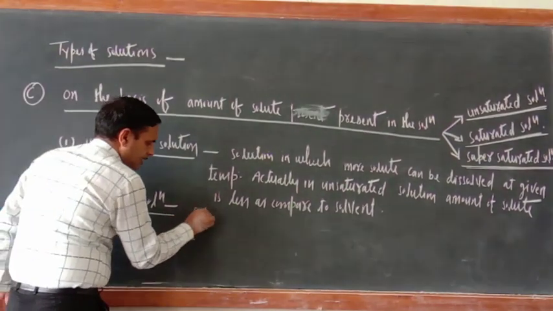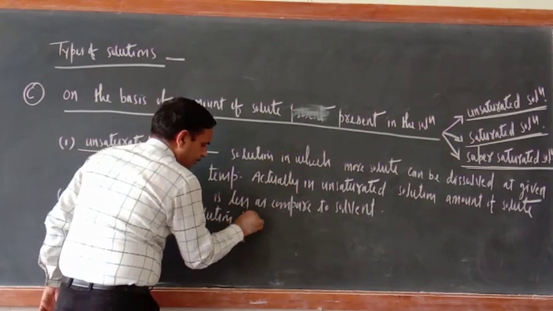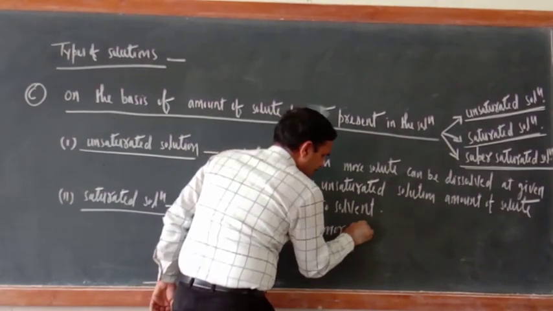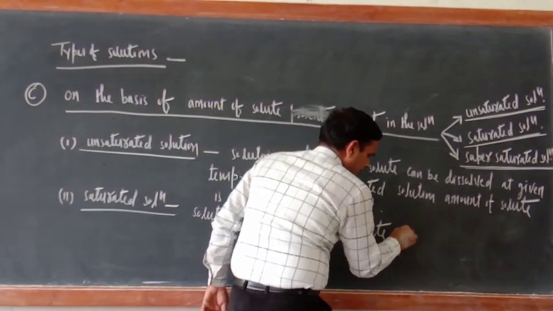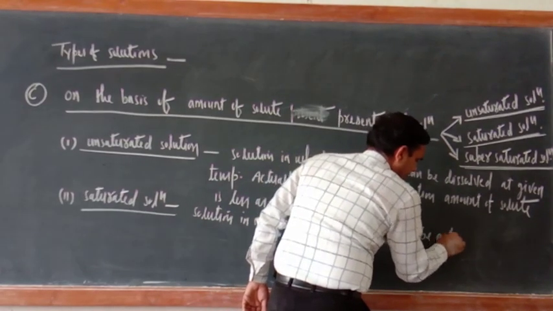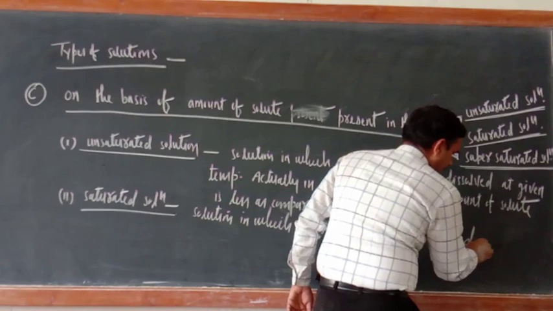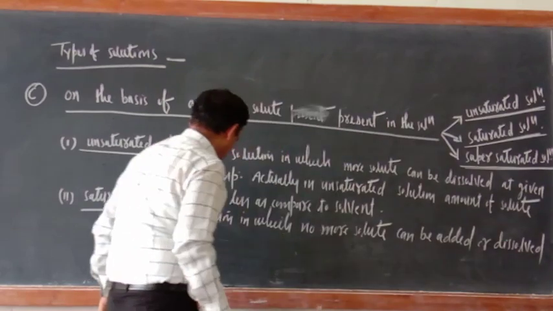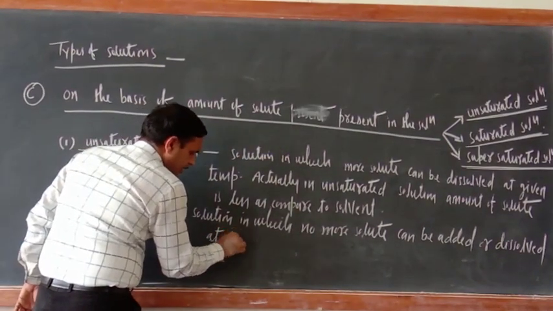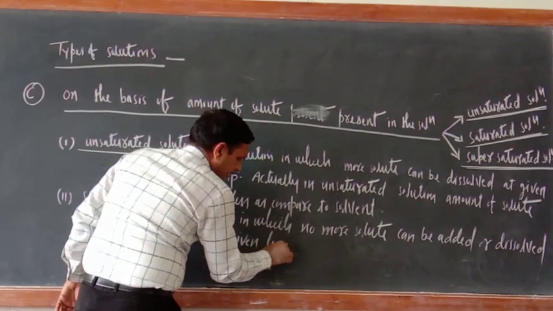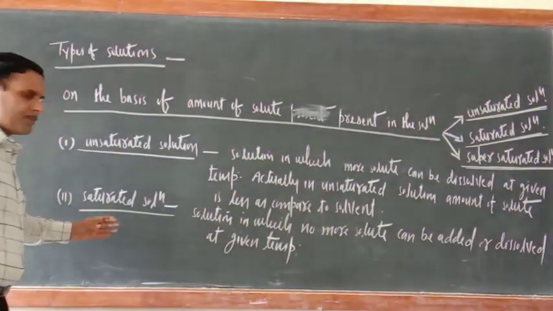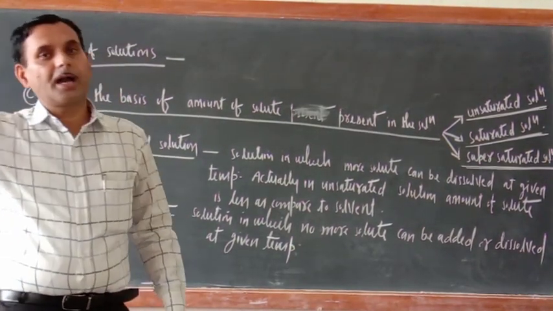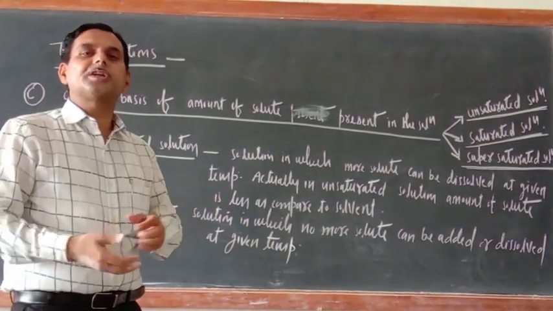Solution in which no more solute can be added or dissolved at given temperature. So what can we say in saturated solution? In saturated solution, the amount of solute and amount of solvent are almost equivalent.